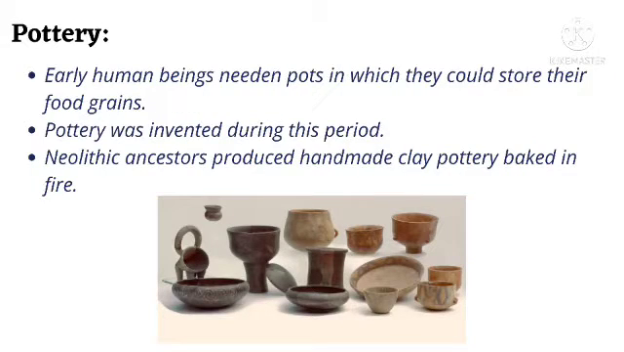Now, after knowing how to cultivate, with the agricultural expansion, early human beings needed pots in which they could store their food grains, right? So now they had enough food grains and they had to store them. For storing those food grains, they needed pots or utensils. They also needed pots for cooking, eating, and drinking.